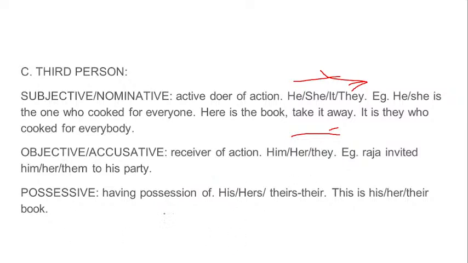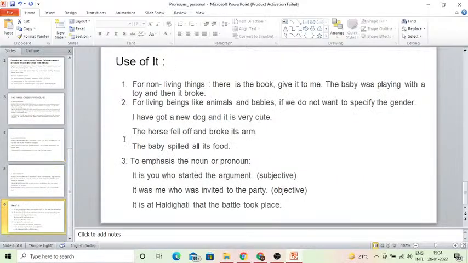And possessive, something is in possession of these persons, so that is his or hers, sense of belonging, and theirs. Property is theirs, this book is his, this dress is hers, all these examples. So they show possession. Okay, I hope we discussed a lot of examples, and the usual ones are the use of it is me and it is I. So I urge the students to go through a lot of examples of the same kind of subjective and objective. The case should also be clear regarding that.